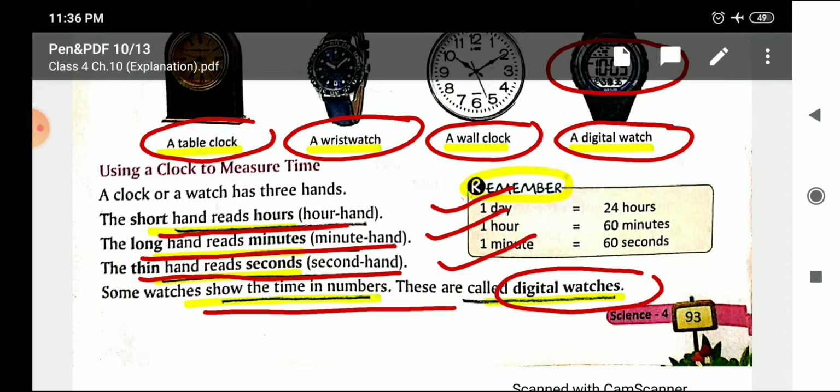Digital balance, weighing balance is also there. Digital weighing machine which shows the reading in number. Digital watch which shows the time in number. Digital thermometer which shows the temperature in number.